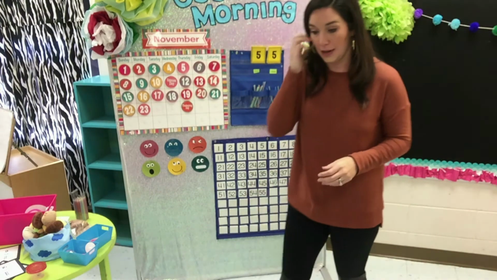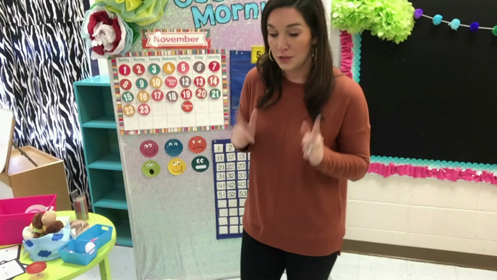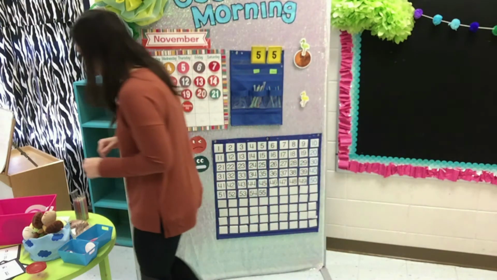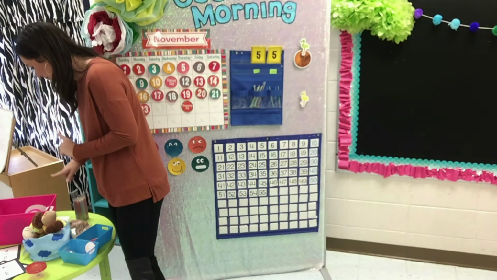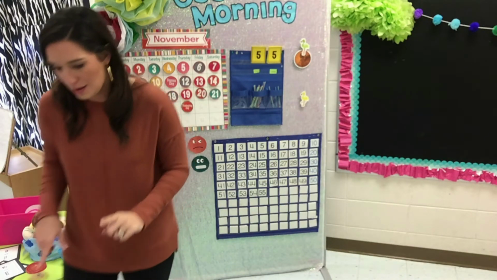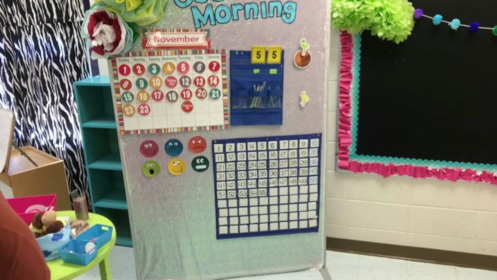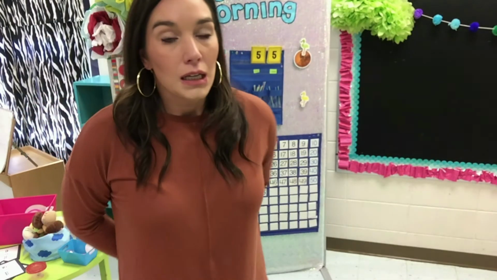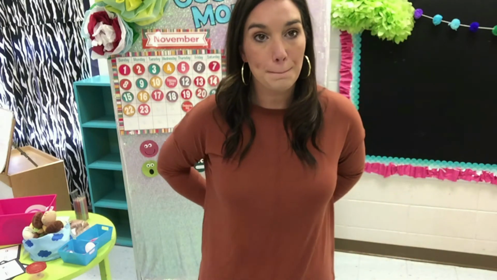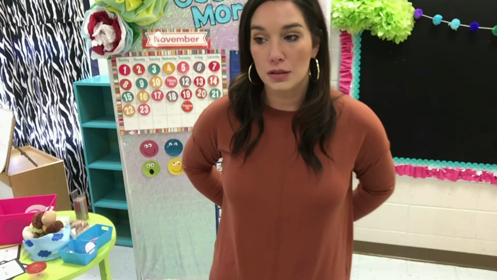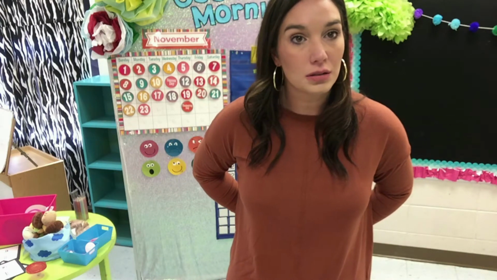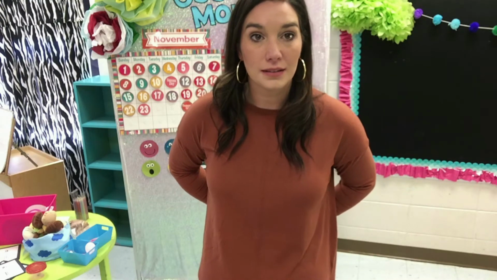All right. Now, I'm going to pull out a shape. I'm going to describe it to you. You've got to see if you can figure out what shape it is that I am holding. Which one do I want to pick? I'm going to come over here to grab it. All right. This is a 3D shape. So when I'm holding it in my hands, there's some space there. It's round, all the way around. Feels kind of like a ball. No corners, no sides. What could it be?